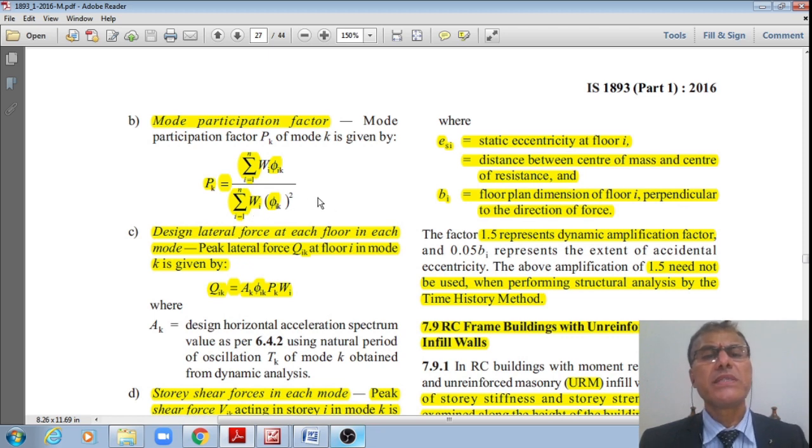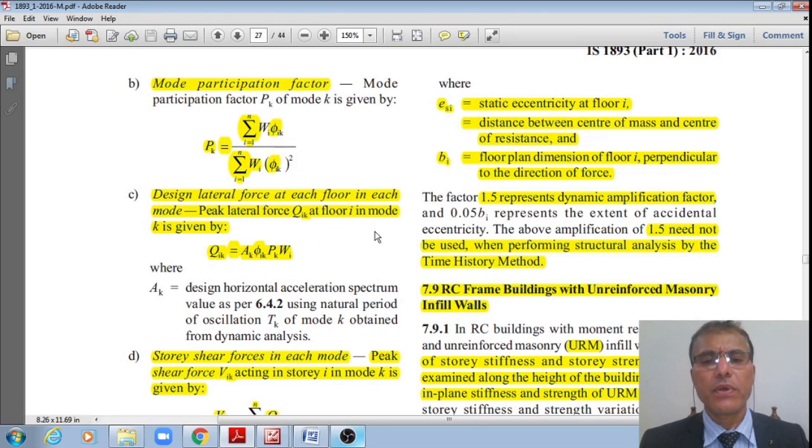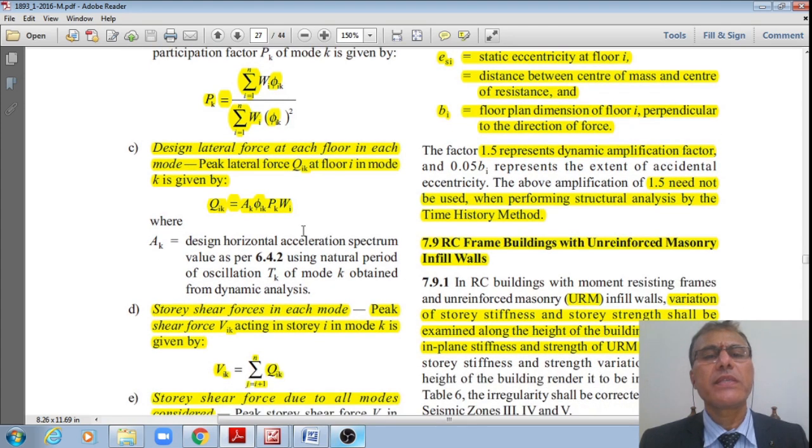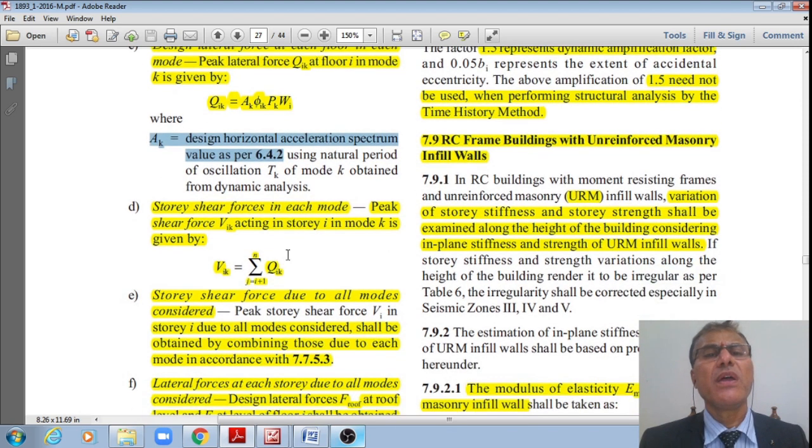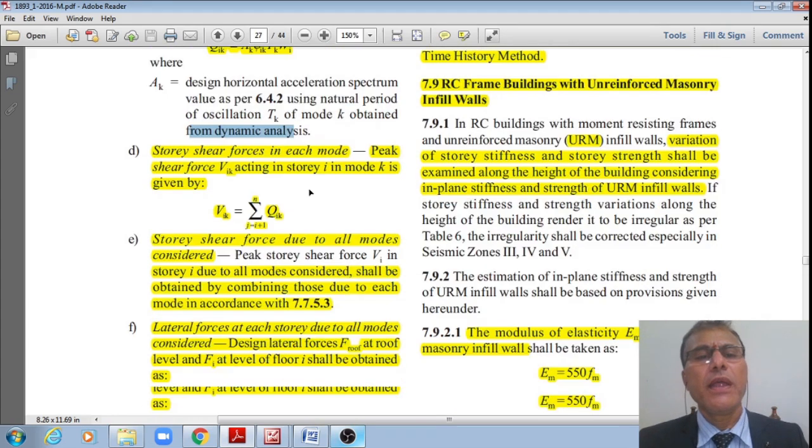And next one is the design lateral force at each floor in each mode. Peak lateral force Qik at floor i in mode k is given by this: Qik is equal to Ak phi ik multiplied by Pk multiplied by Wi, where Ak is the design horizontal acceleration spectrum value as specified in clause 6.4.2 using natural time periods Tk of the mode k obtained from the dynamic analysis.